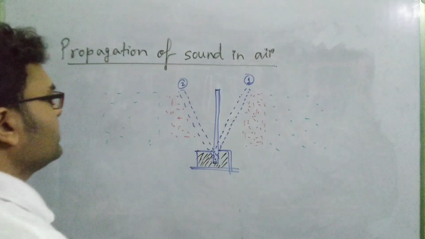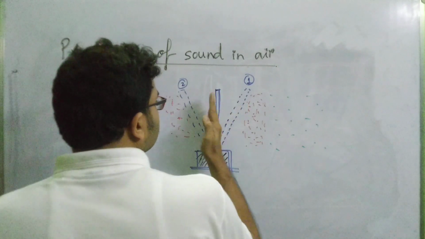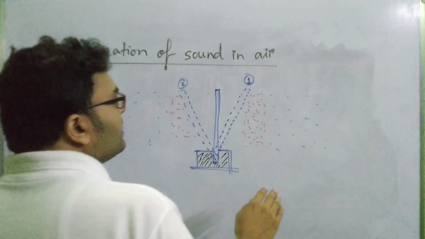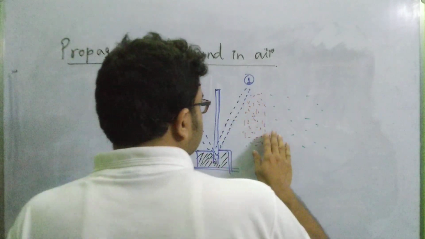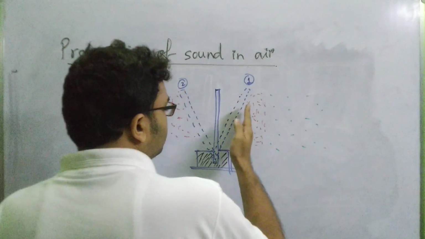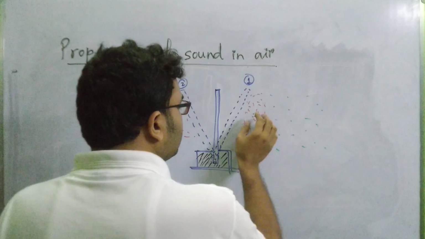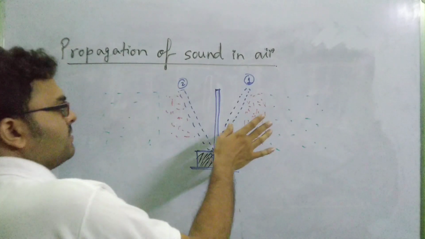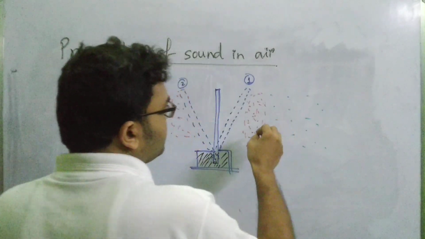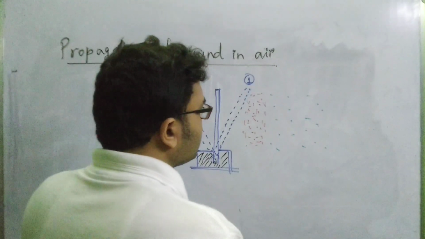Now when the plate has moved from position 1 to position 2, the particles that were compressed when the scale was at position 1 now get enough space to relax themselves, and they pass on the additional energy to the air molecules just beside them.